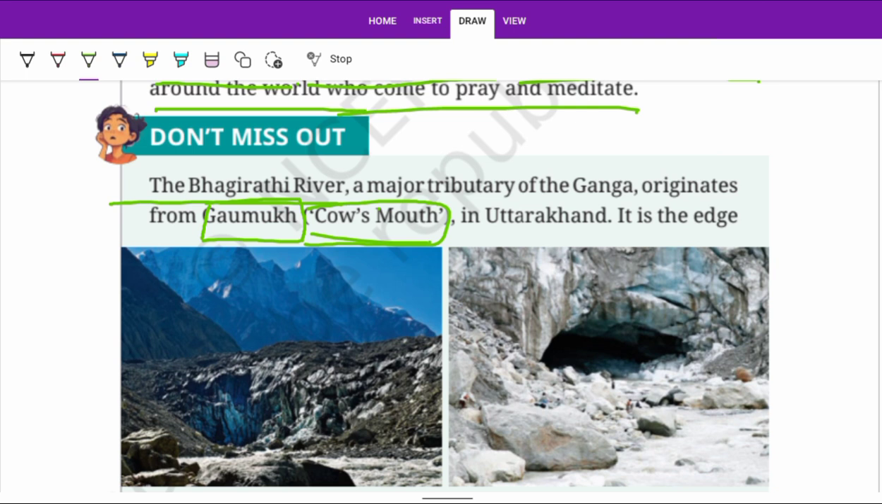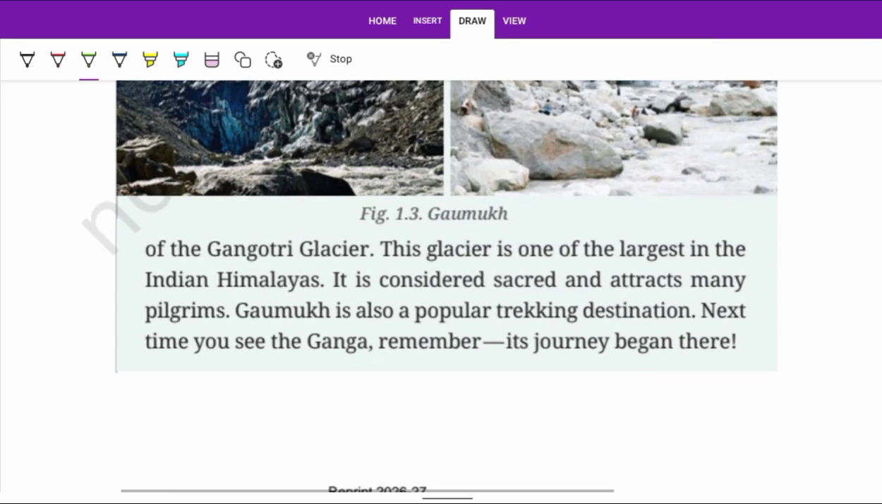Cow's Mouth in Uttarakhand is the edge of the Gangotri Glacier. It originates from the Gangotri Glacier, which is one of the largest in the Indian Himalaya. It is considered sacred and attracts many pilgrims, people who make journeys for religious purposes. Gangotri is also a popular trekking destination, and some young people also go trekking there.